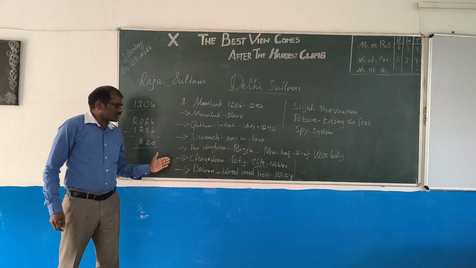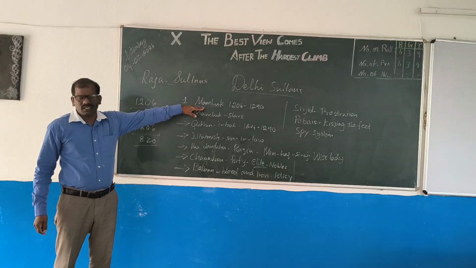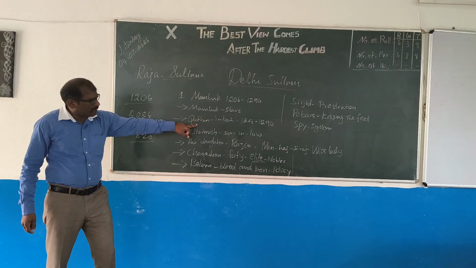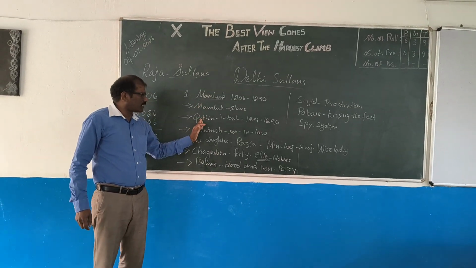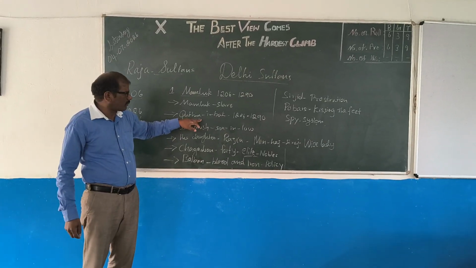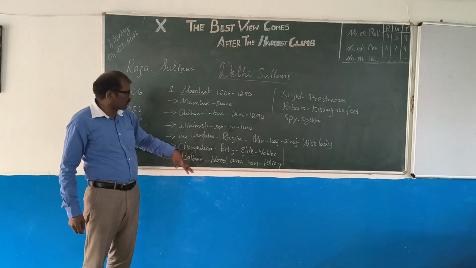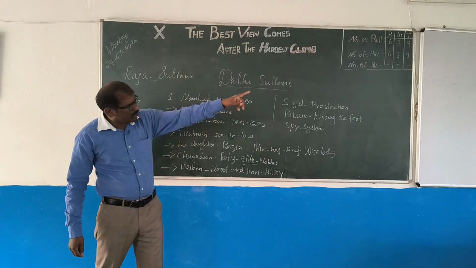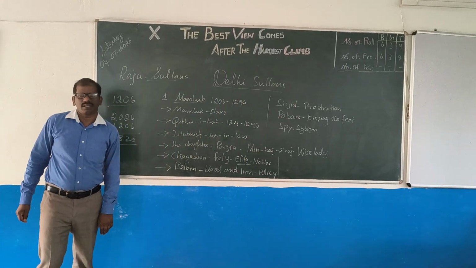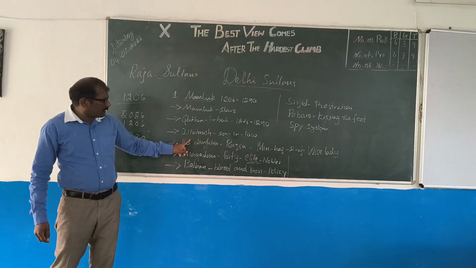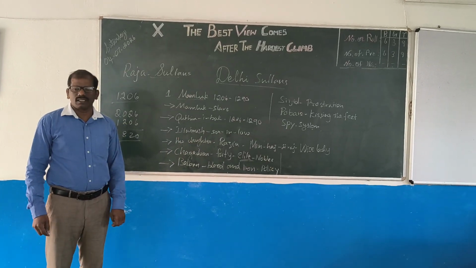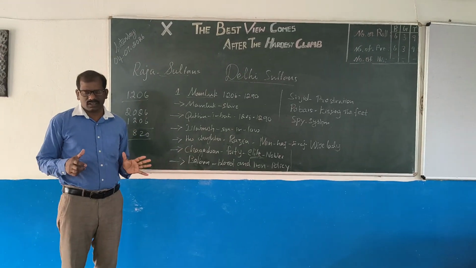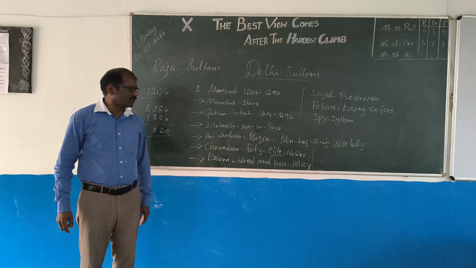So today we studied Delhi Sultan, Mamluk, and what is Mamluk? Slave. Under that, Qutbuddin Aibak is the starting of the Sultan, so from that day onwards we call it Delhi Sultan. Sultan's son-in-law Iltutmish, one of the famous persons, started building the Qutub Minar. After this his daughter Razia ruled. She is the first female ruler of Delhi Sultan, and she was very strong against particularly the 40 nobles.